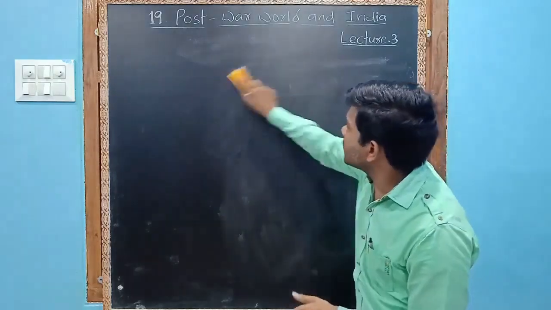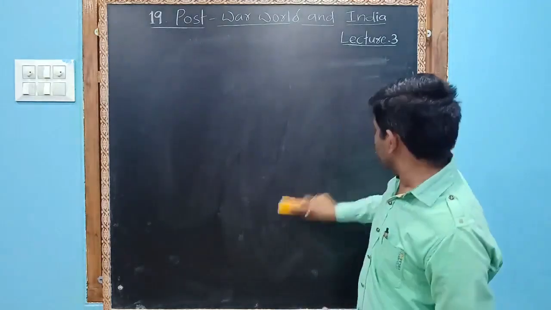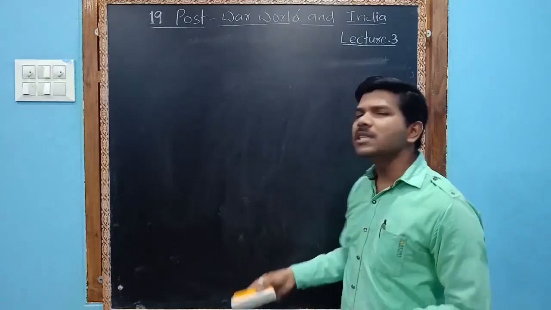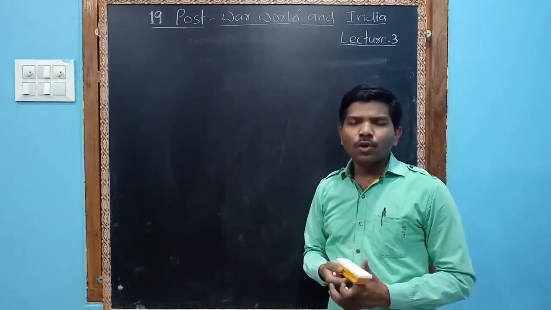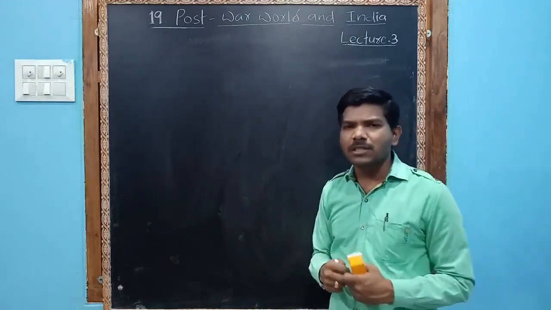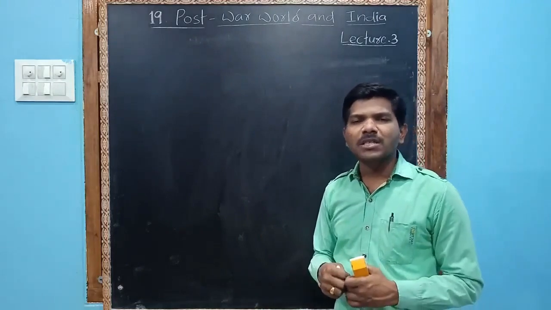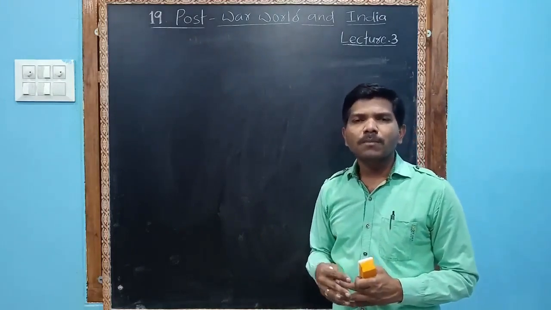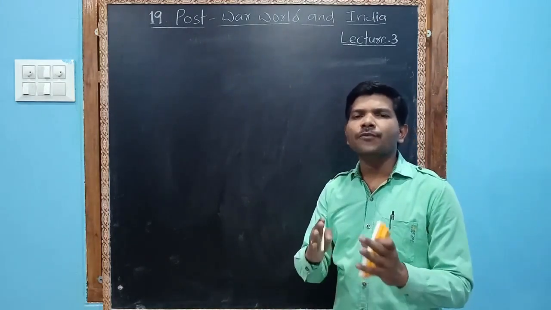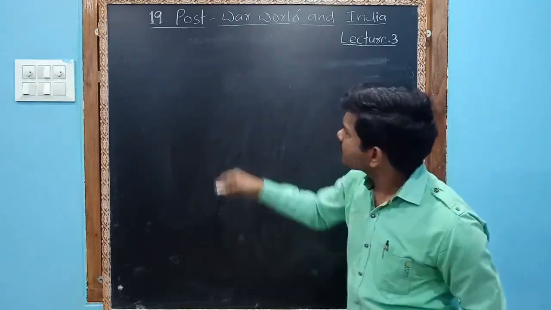Okay, this is about NAM. Who was the chief architect of this NAM? We may say that obviously Jawaharlal Nehru, Prime Minister of India, was the chief architect.